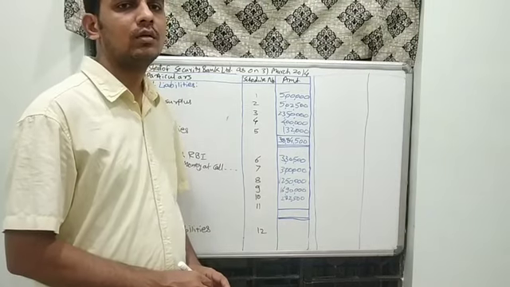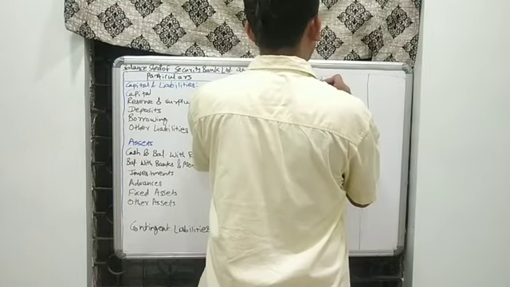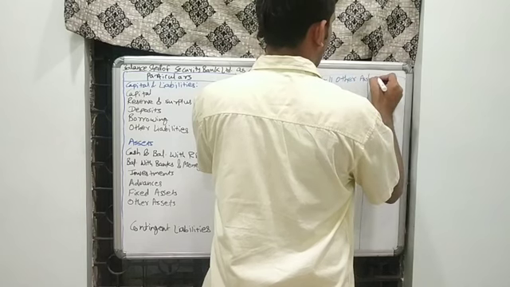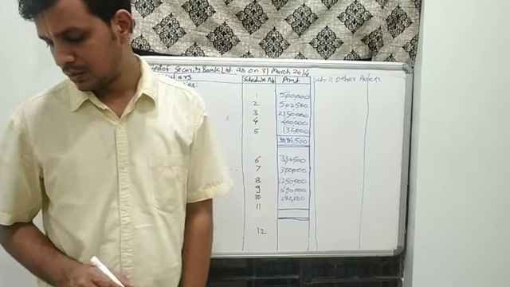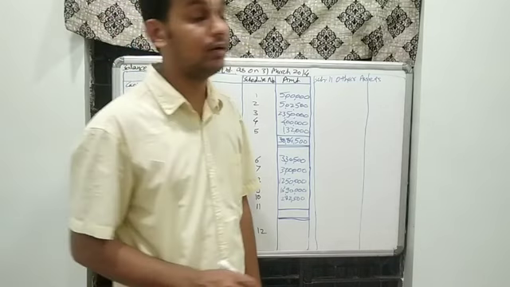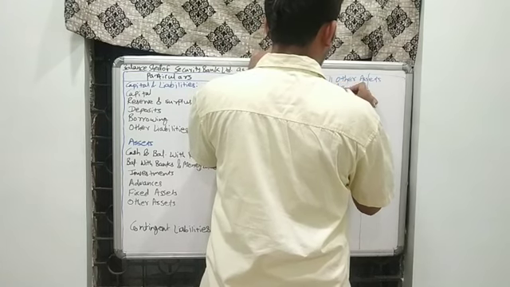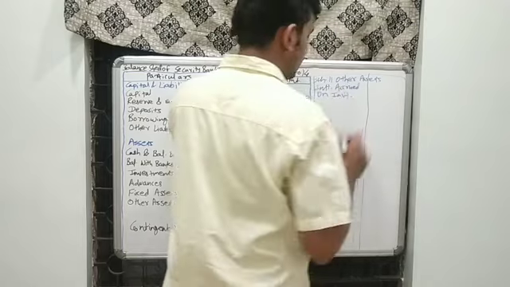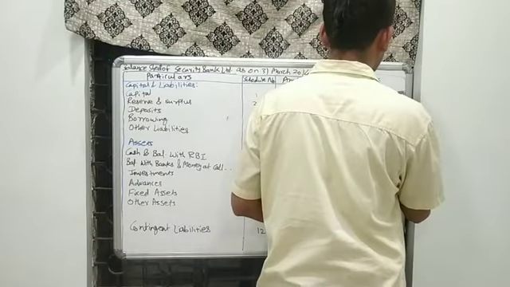Now is the 11th schedule, that is other assets. Please note it down, schedule 11, other assets. What are the various other assets? First is the interest accrued on investment, which is given in the adjustment. It amounted to rupees 11,500.